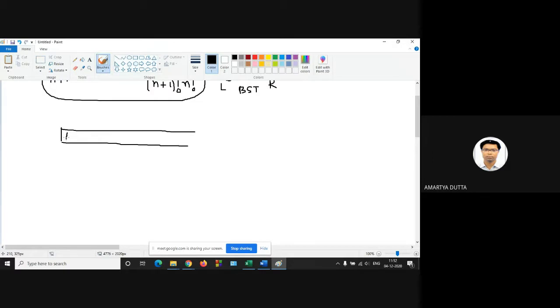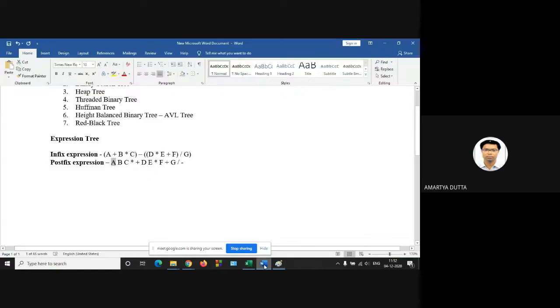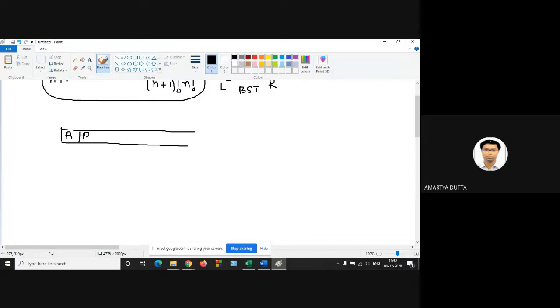So first operand is A. So scan A. Next are B and C. So scan B and C and insert. So A, B, C are inputted in the stack from left to right. In stack operation, if the scanned symbol is an operand, then push.